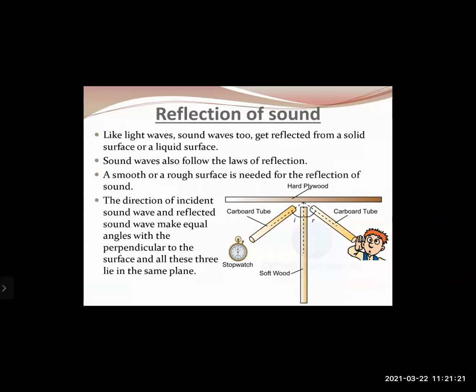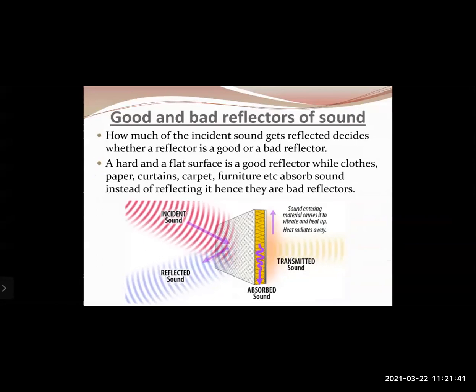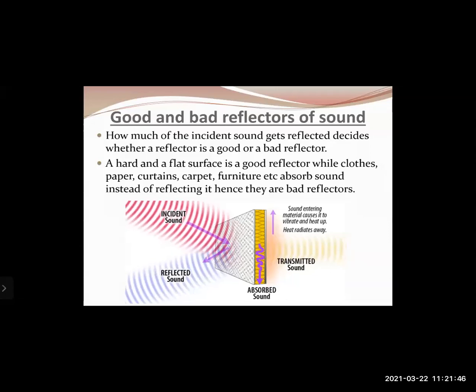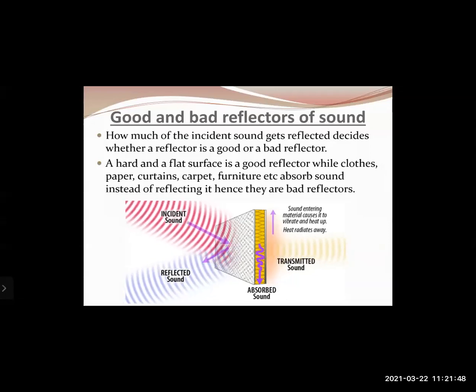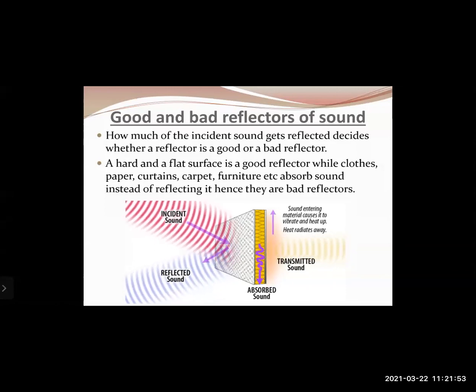Then next was reflection of sound. Sound also obeys the laws of reflection just like light. That is, the direction of the incident sound wave and the reflected sound wave make equal angles with the perpendicular to the surface and all lie in the same plane. That is, the angle of incidence is equal to the angle of reflection. Then next is good and bad reflectors of sound. Hard, rigid, plain surfaces are considered to be good reflectors of sound, whereas soft surfaces or surfaces with very rough texture are considered to be bad reflectors of sound.